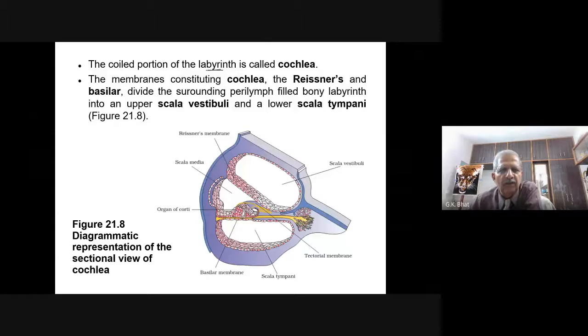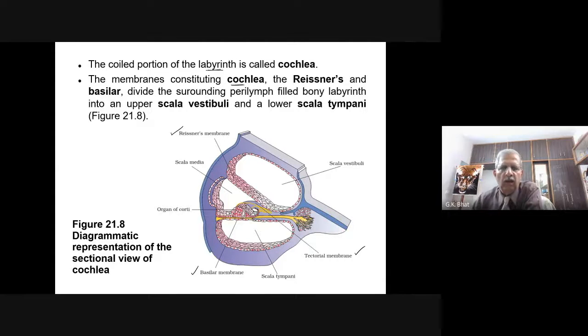The membranes constituting the cochlea, the membranes inside the cochlea, you come across. What membranes do you come across? One is called Reissner's membrane. Another is called basilar membrane. One more is called tectorial membrane.